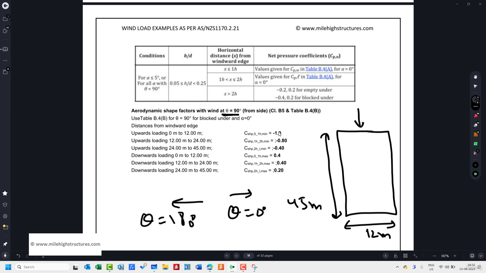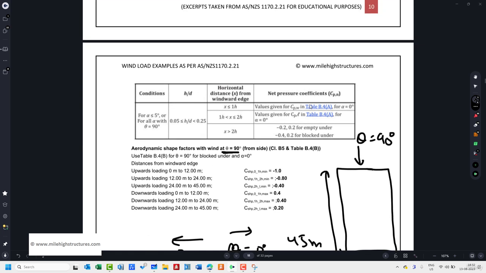Now we do need to understand theta equal to 90 degree. For theta equal to 90 degree, again, it is not given on page number 87. That is clause B.5. It again refers to another table that is given, and that table is basically table B.4b.